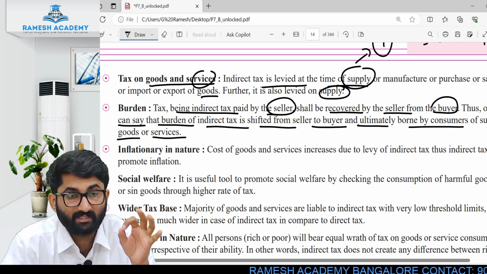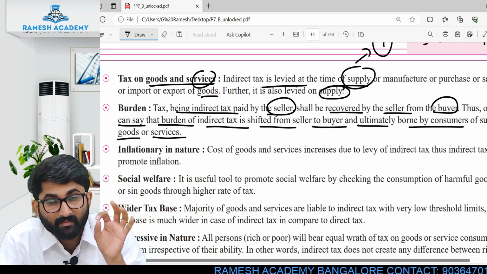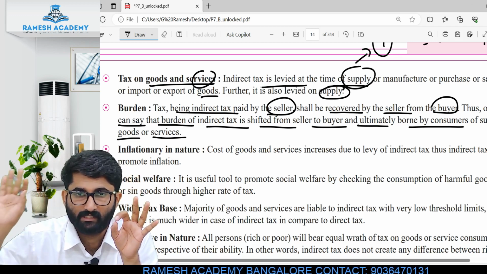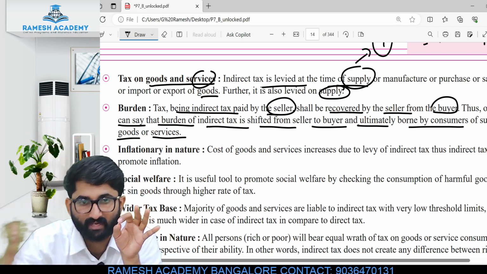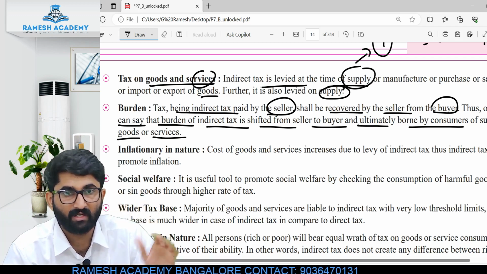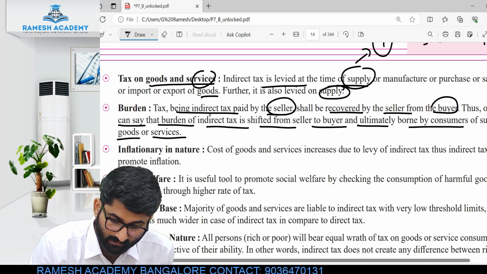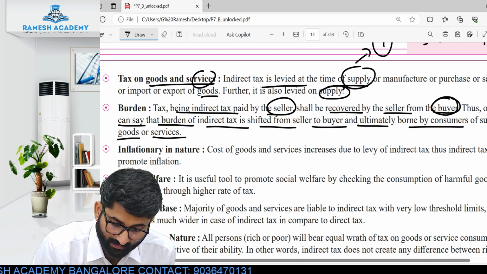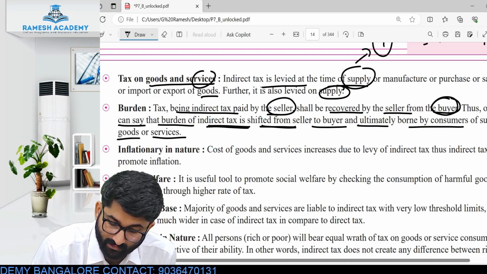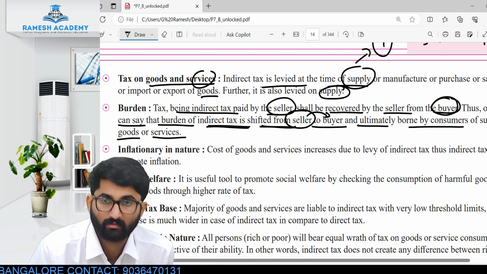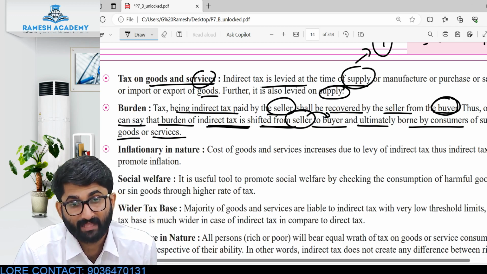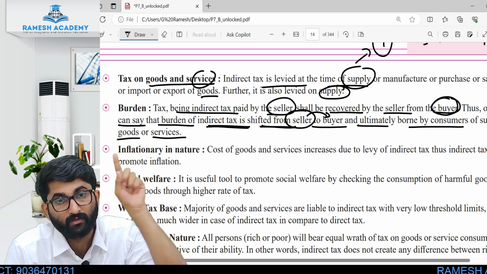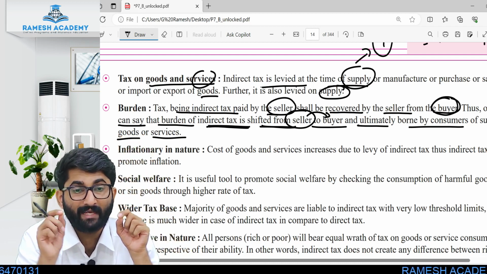So, burden is on buyer. Ultimately, the buyer is the one who is paying that and it is recovered. See, the seller has to pay to the government, but he will recover it from the buyer. From me, he will recover that. Being an indirect tax, it is recovered by the seller from the buyer. Thus, the burden of indirect tax is shifted from the seller to the buyer. Buyer will pay that amount and the seller will collect it and pay to the government.